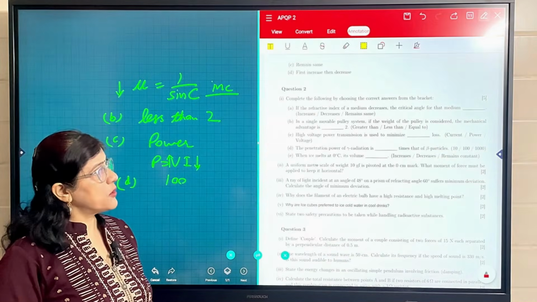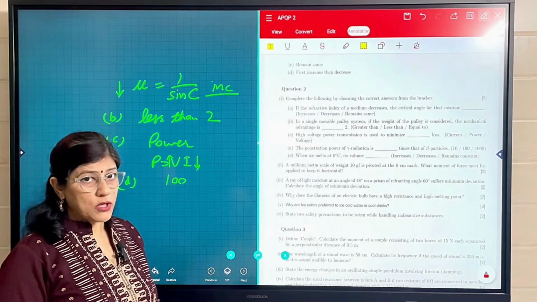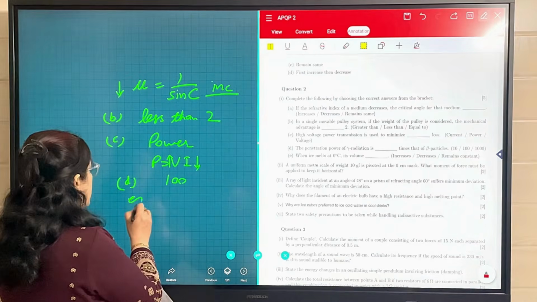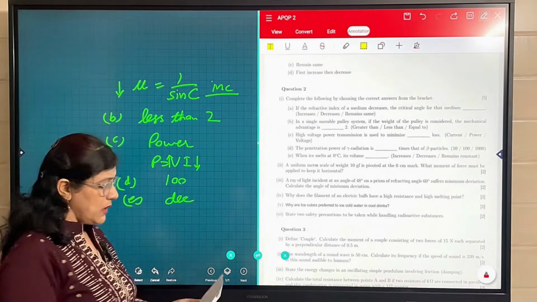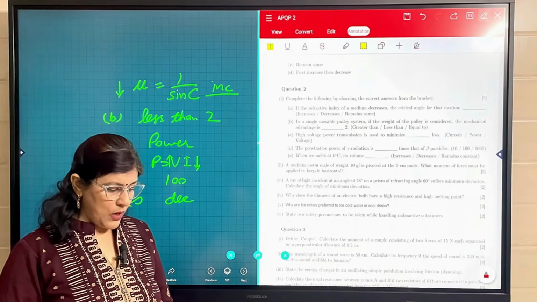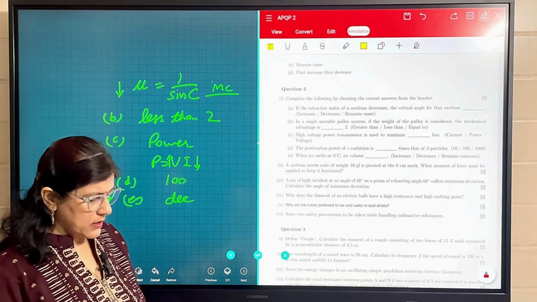When ice melts at 0 degree Celsius, its volume, because we have studied that different types of substances behave differently, its volume decreases because in the case of ice it contracts. Water contracts when ice melts, so ice is less dense than water, so that is why its volume decreases when it melts.